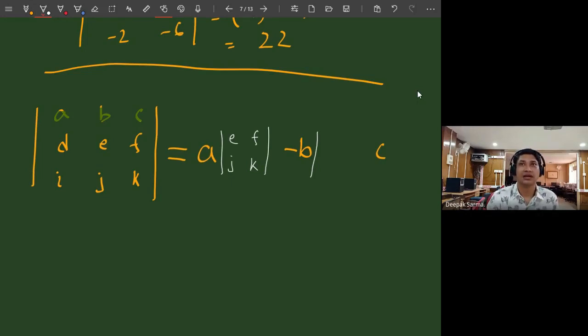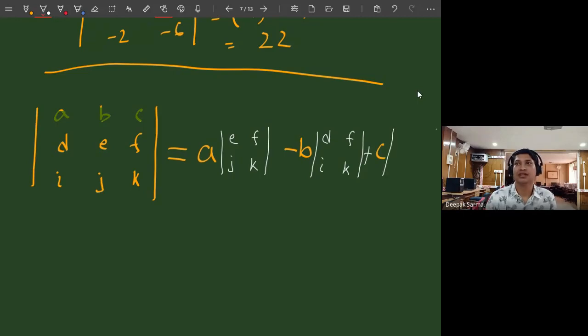So I multiply B with D, F, I, K. So what are D, F, I, K? If I simply ignore the rows and columns where that particular element, that is B, is present, then I have this one, D, F. Because I can plus this one.